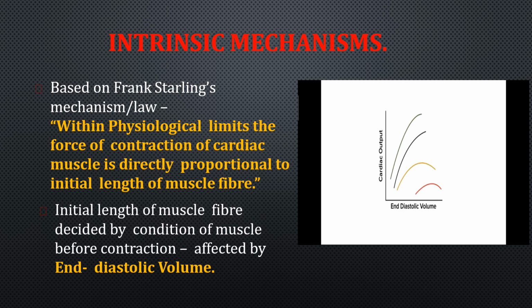So the initial length of the muscle fiber is decided by the condition of the muscle before contraction, which is again affected by the end diastolic volume. We have already discussed this end diastolic volume, which is otherwise called venous return, the amount of blood which remains in the heart after the completion of diastole. So that decides the initial length of the muscle fiber. Now we will see a video on this Frank-Starling law.